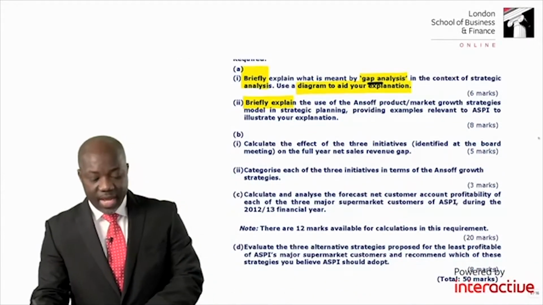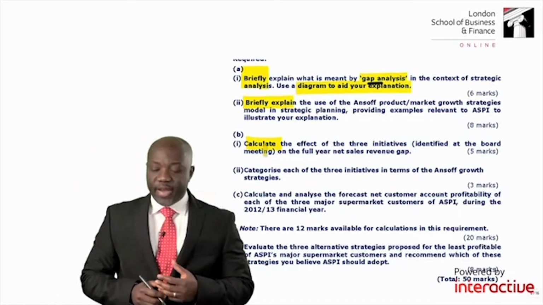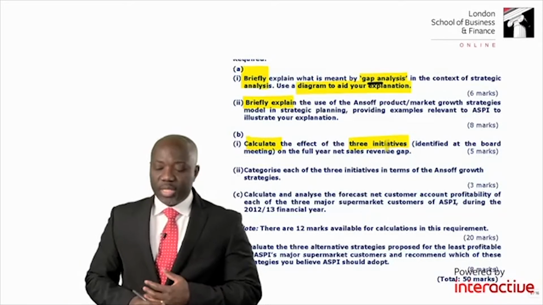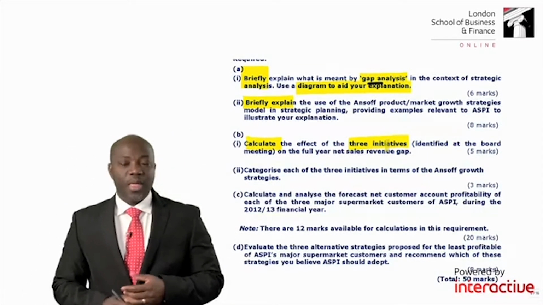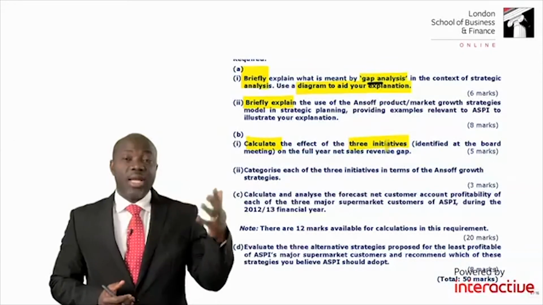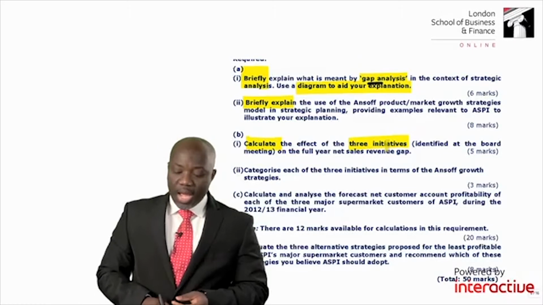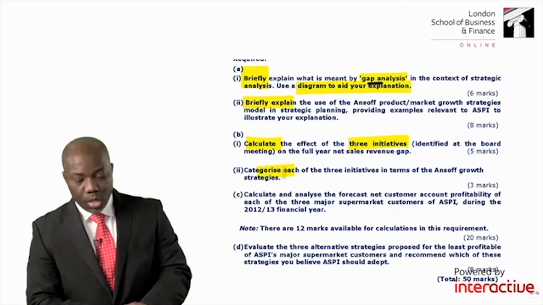The next one is saying that I should calculate the effect of the 3 initiatives identified at the board meeting on the full year net sales revenue gap. I need to do calculations. I need to look at those numbers in the scenario. I've also been told that I should categorize each of the 3 initiatives in terms of Ansoff's growth strategy.